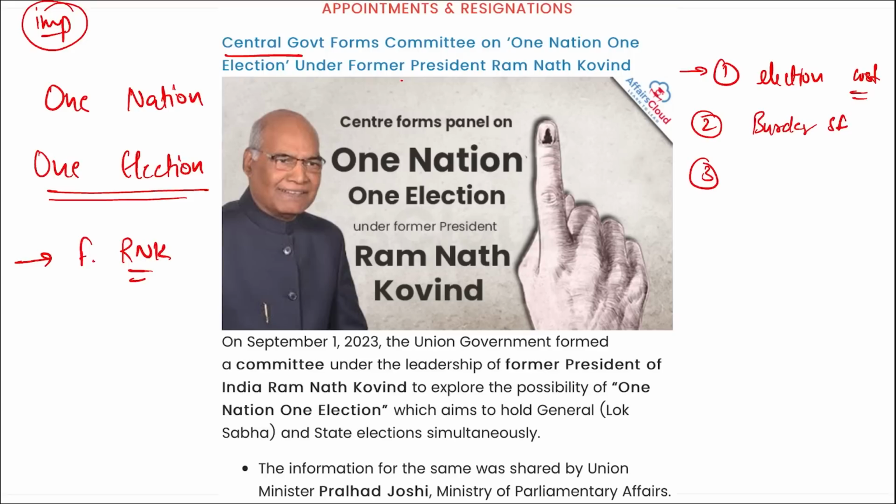Coming back, this One Nation, One Election committee was formed recently under the former President of India, Ramnath Kovind, basically to conduct the Lok Sabha or general elections and state elections simultaneously.